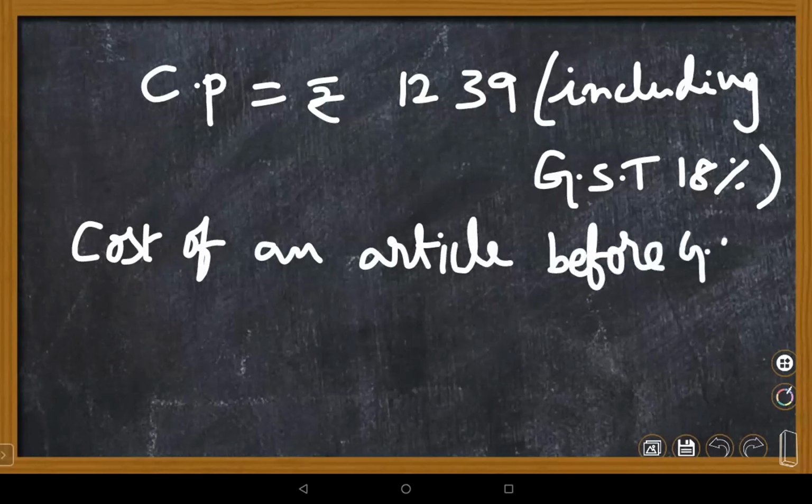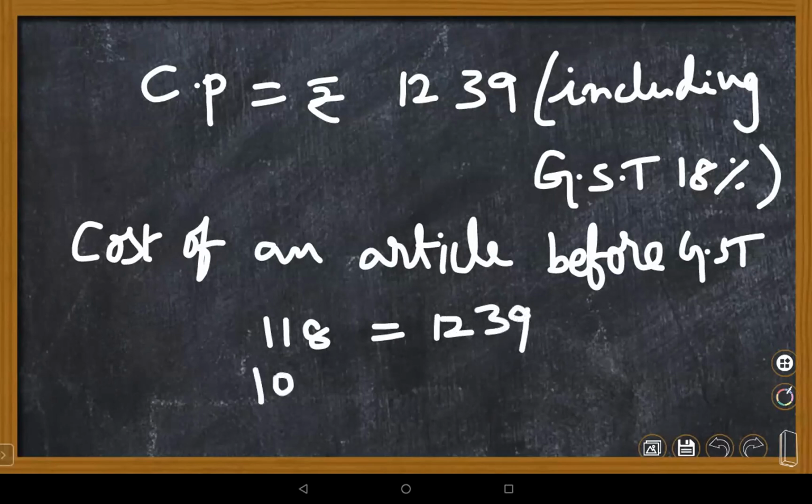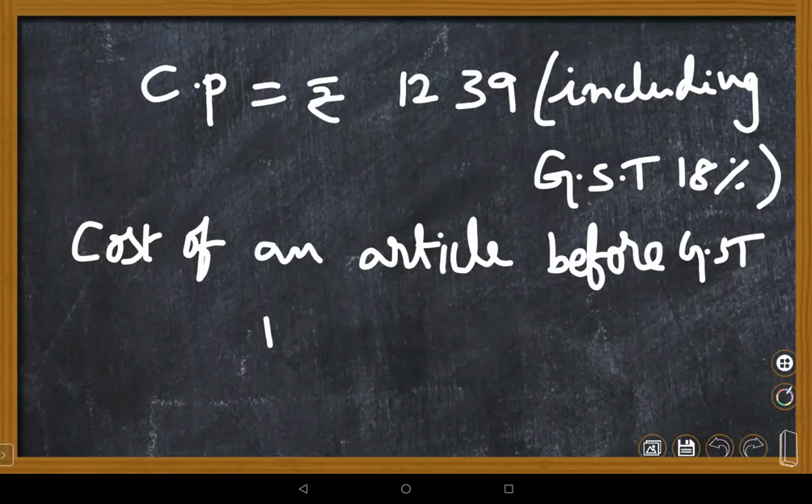Before GST added, so after adding GST it is 118% equal to 1239.